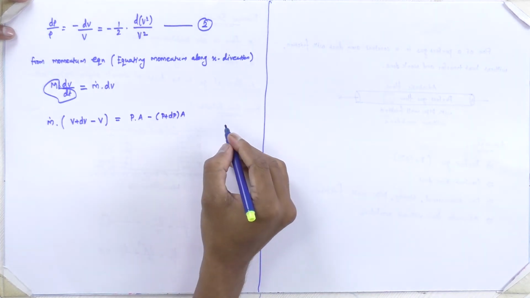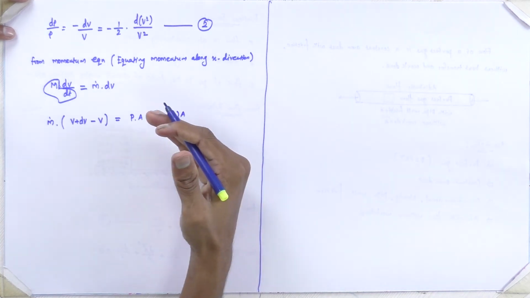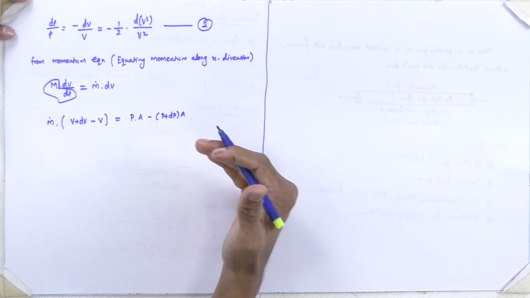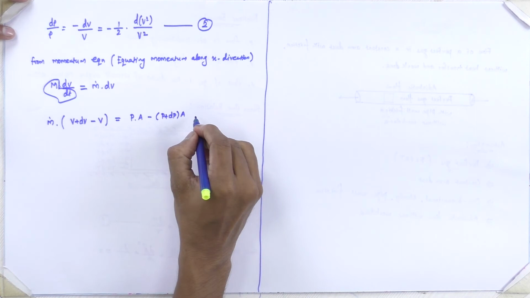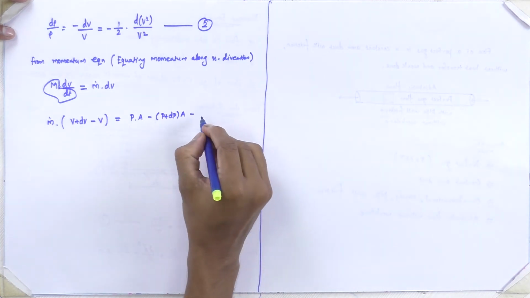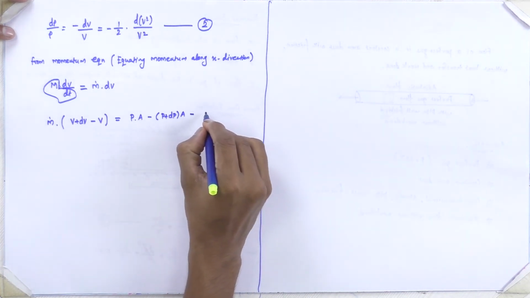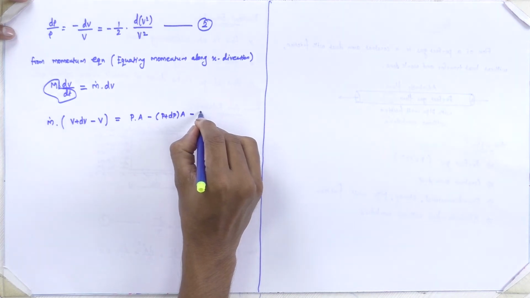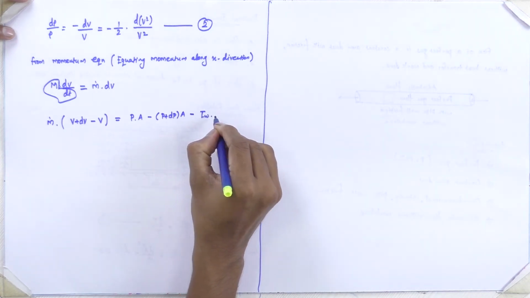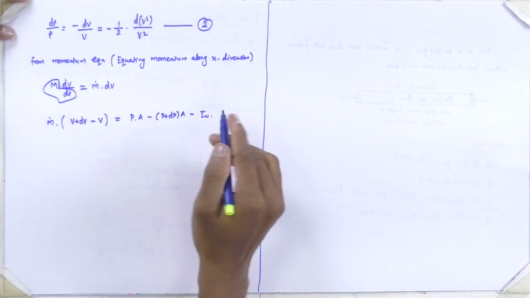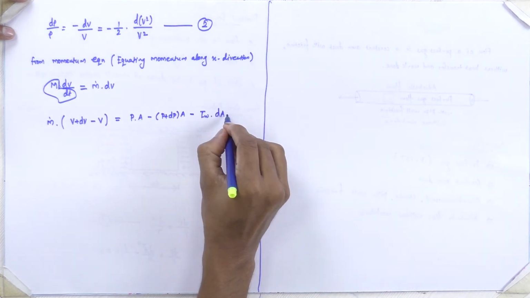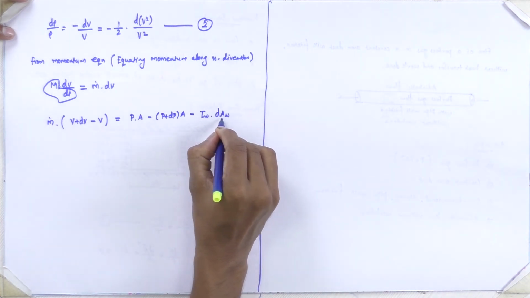Then we have the frictional shear force that acts opposite to the flowing direction, so it is negative: shear stress into the shearing area dAw, the area of the fluid element touching the wall.